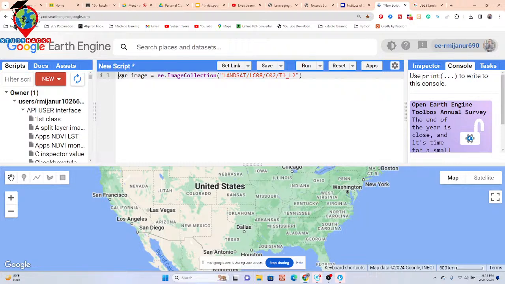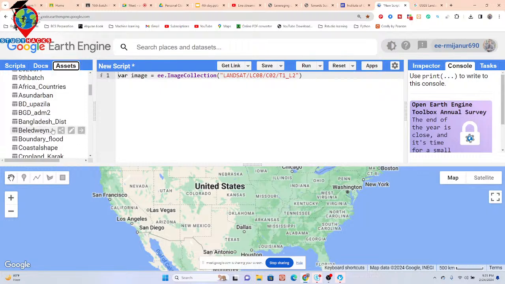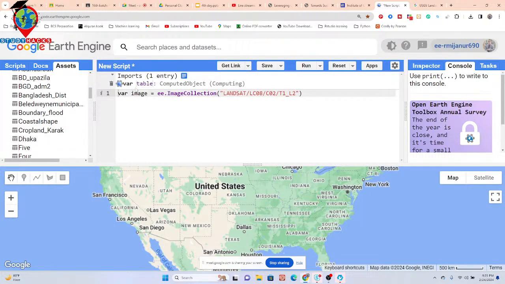And we already know how we can easily filter. So I simply import my study area. Suppose I want to observe the LST for Dhaka city. I simply import the Dhaka city boundary, and it's imported with the default name as table. You can put any name. I put the name, suppose, RY.